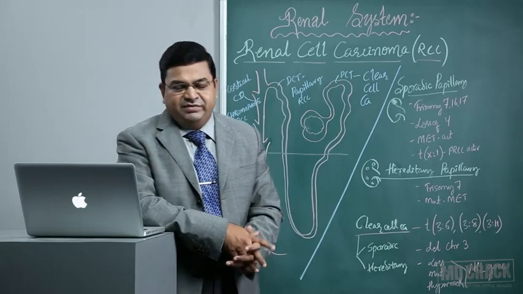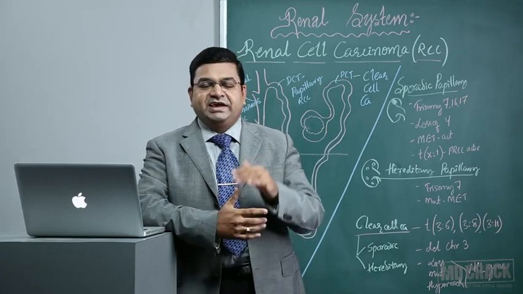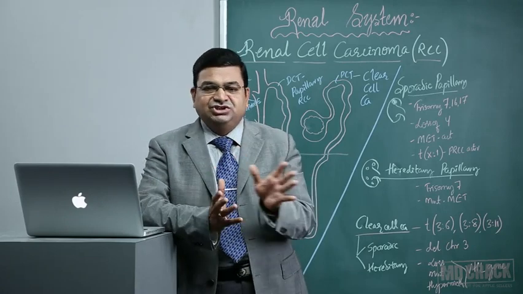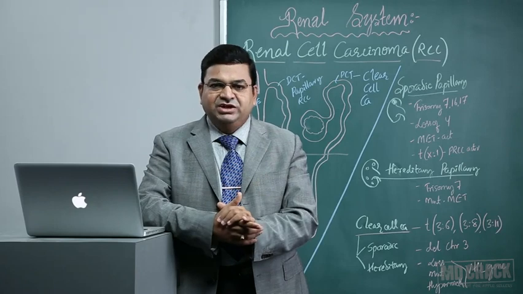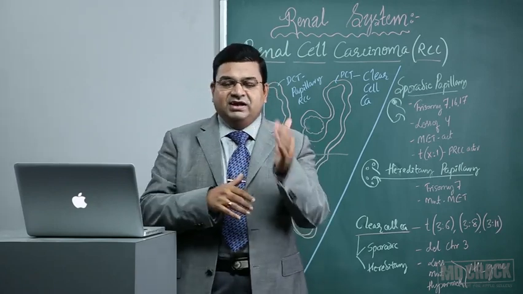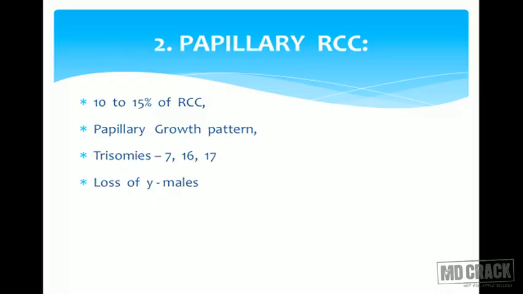Let us have a second variant, papillary renal cell carcinoma. So it's again a microscopy word. Papillary structures, like you see in papillary carcinoma of the thyroid, papillary carcinoma of the kidney. 10 to 15% of renal cell carcinomas are papillary RCCs. A papillary growth pattern will be there on microscopic examination. Trisomy syndromes, especially 7, 16 and 17, are the ones that will have a papillary RCC. Loss of Y chromosome in males also can cause the onset of a papillary RCC.